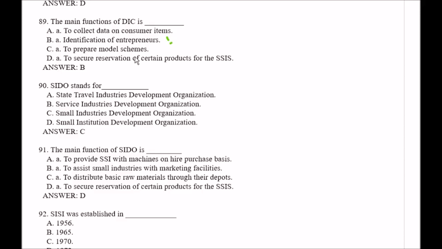Question number 90. SIDO stands for: option A, State Tribal Industries Development Organization; option B, Service Industries Development Organization; option C, Small Industries Development Organization; option D, Small Institution Development Organization. Right answer is option C, that is Small Industries Development Organization.